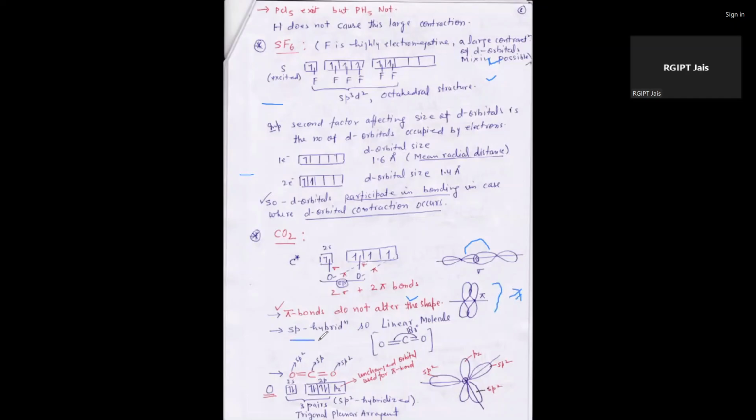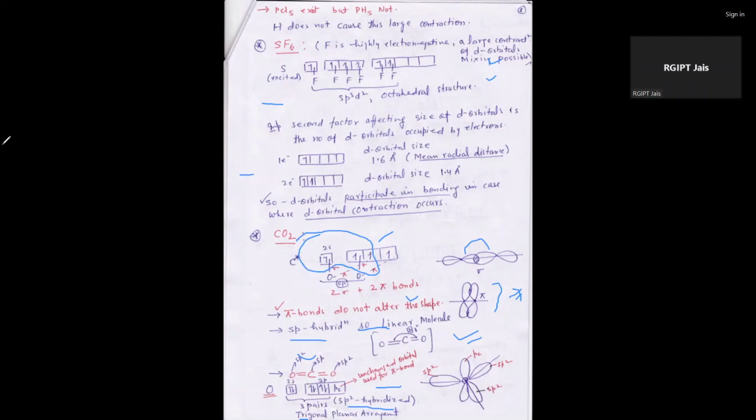That's why in this case the sp hybridized shape is linear, having a bond angle of 180 degrees. In this case the hybridization is sp2, meaning the contribution of oxygen in pi bonding has two electrons, so in total four electrons. That's why it forms a bond angle of 180 degrees and the shape is linear.